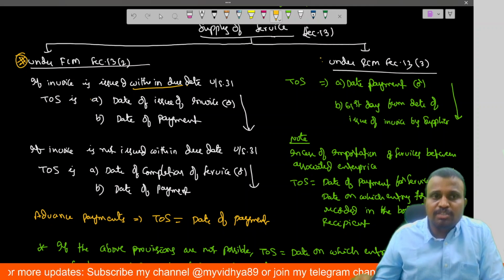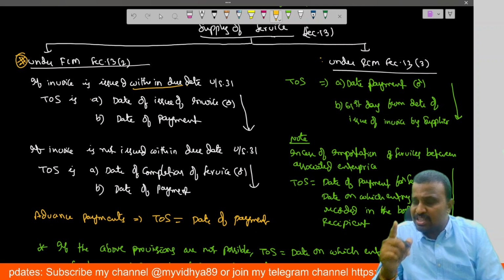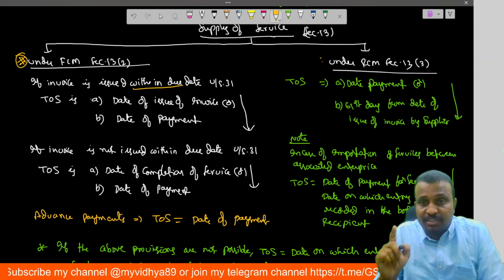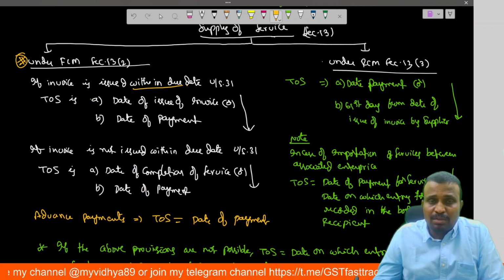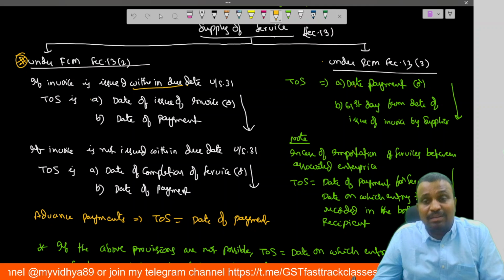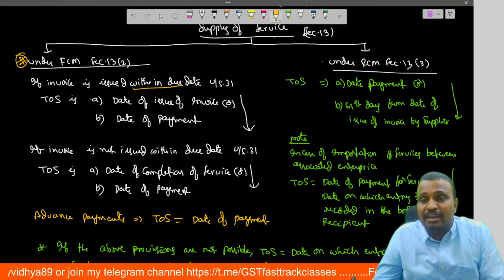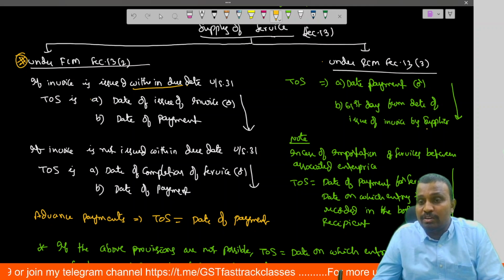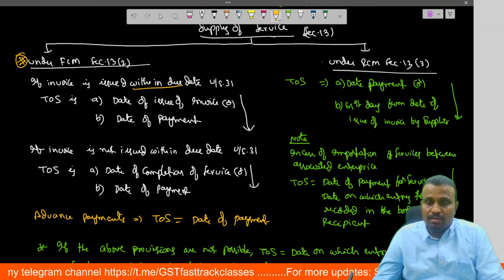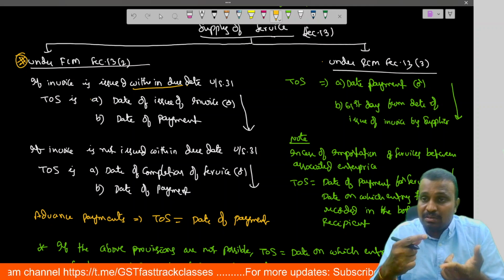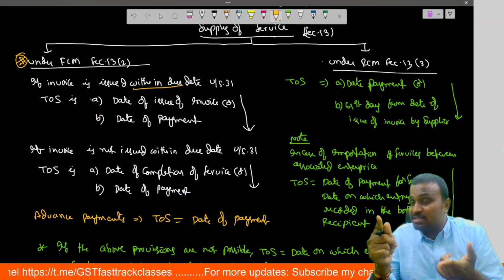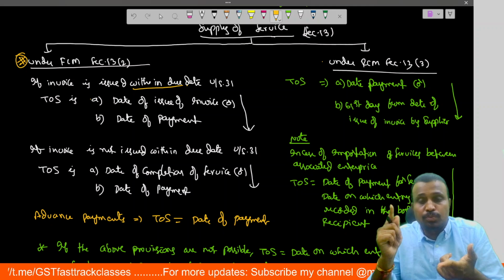And in case of reverse charge mechanism, we always think from the point of view of the recipient. And the time of supply is nothing but what? The date of payment or the 61st day from the date of issue of invoice by the supplier. So what is meant by date of payment? Already we discussed under section 13.2.